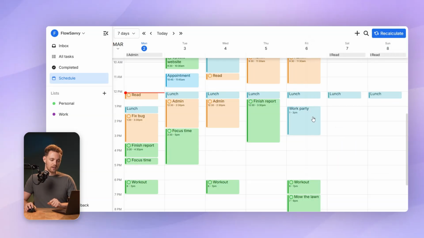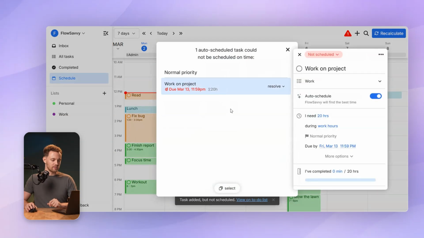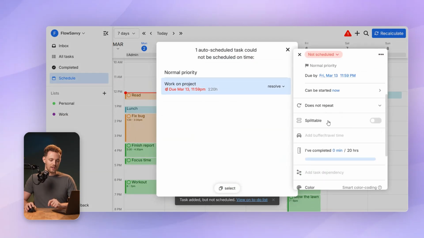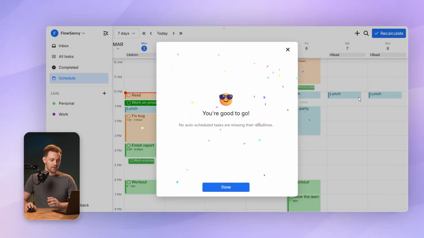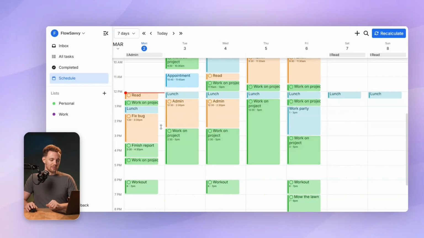I'll click add. Oh, and I forgot to turn on Splittable. I like having that on by default. You can change that in settings if you want, but I'm going to turn Splittable on there since there's no 20-hour consecutive gap in my schedule. Perfect. Now it's scheduling it out throughout my week.